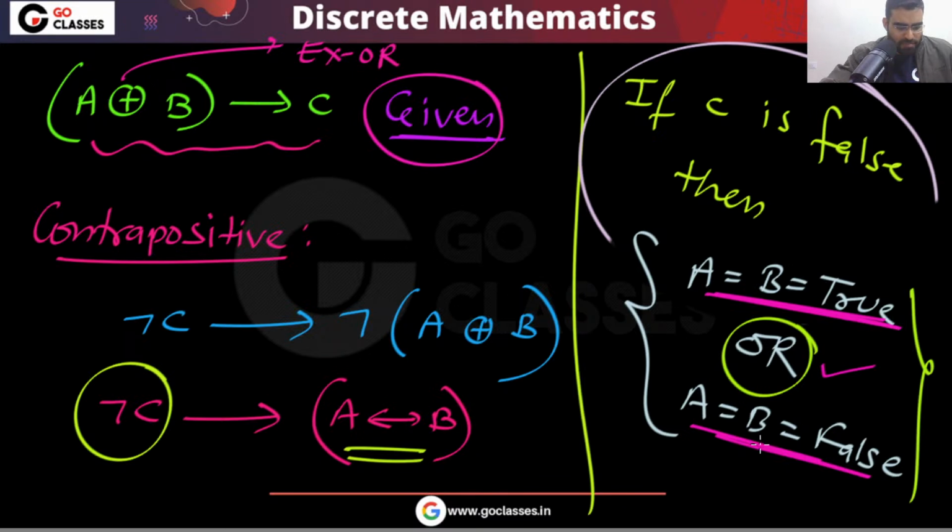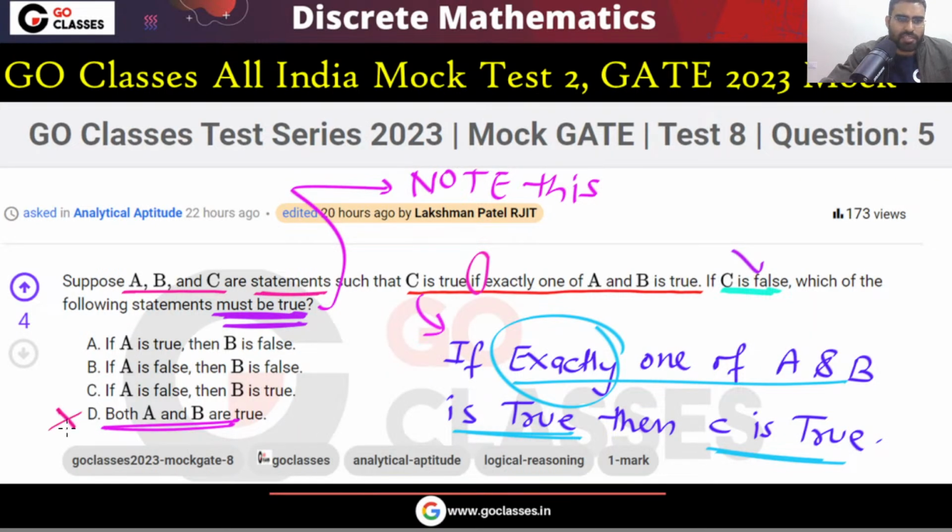So very easily you can see that this statement is definitely false. If C is false, then they must have the same value. So this is also wrong. This is correct. This is also wrong. So the answer is going to be option B. Is this clear? Please tell me, is this question and explanation clear to everyone?